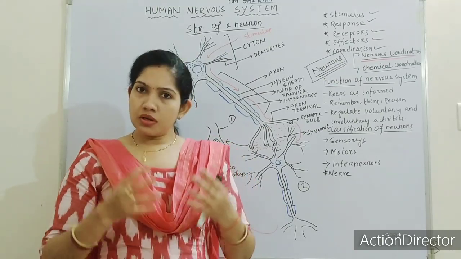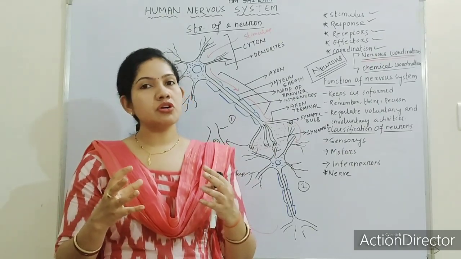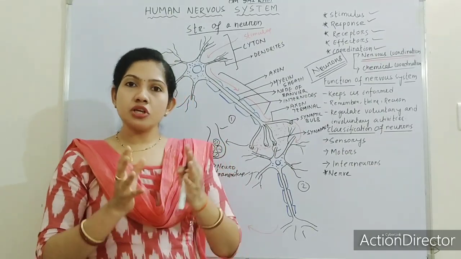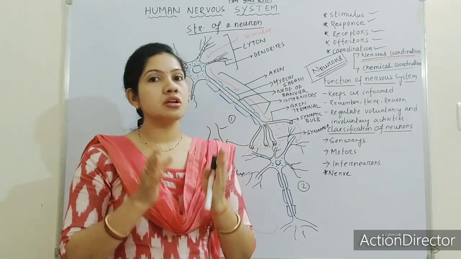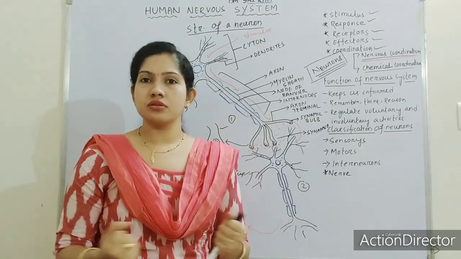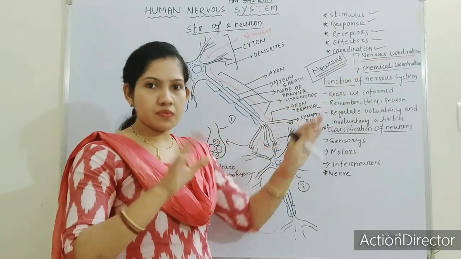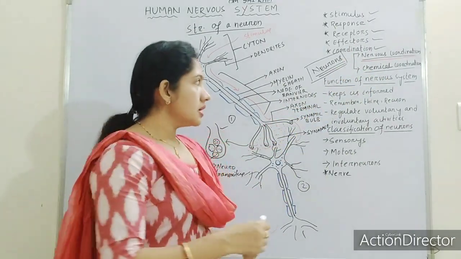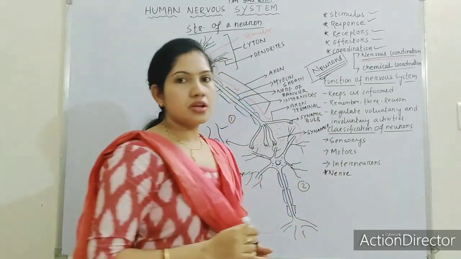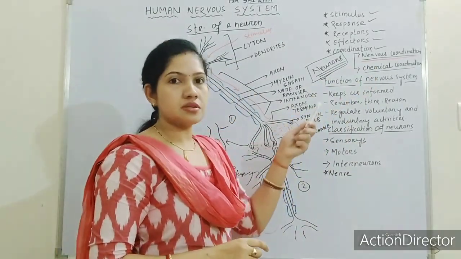So in a healthy mind, the nervous coordination should be in a fast mode. So this is all about nervous coordination. More details we will have in the next topic. Let us talk about the function of the nervous system. What is the function of the nervous system?